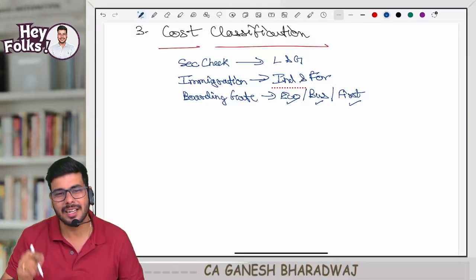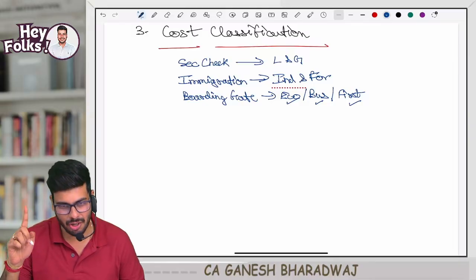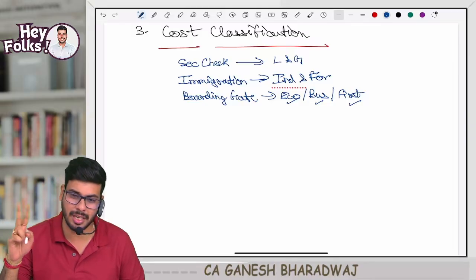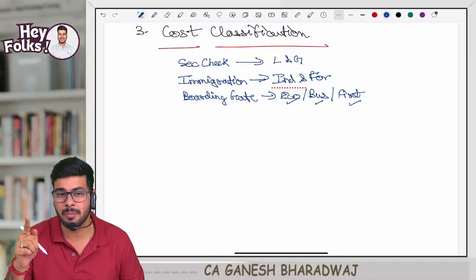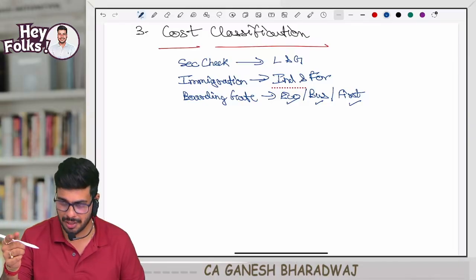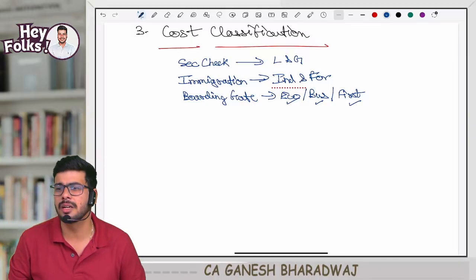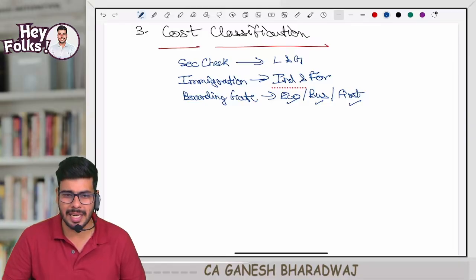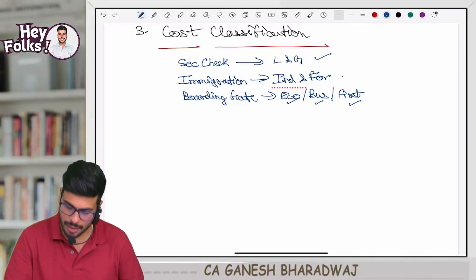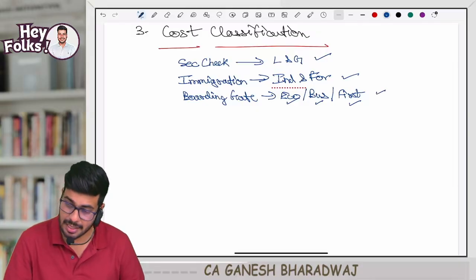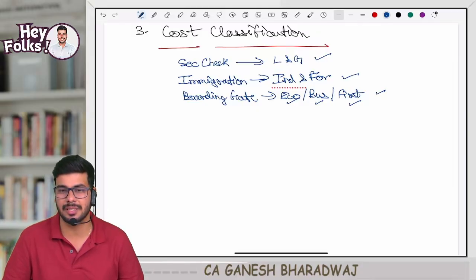Here the classification was not based on your gender. Classification was not done based on nationality. It was done based on the amount you paid for the ticket. That is based on the ticketing. Clear with this? Now you tell me, sir, everywhere it was the same human being only. No, sir. Why, sir, here, ladies and gents? Why, sir, here, Indians and foreigners? Why, sir, here, economy class, business class, first class?